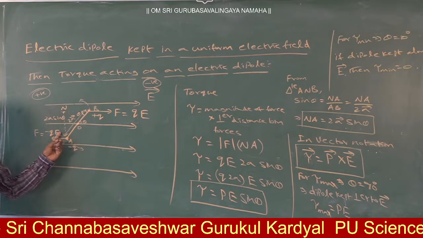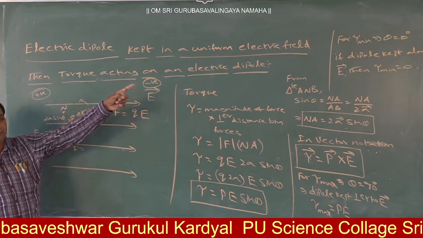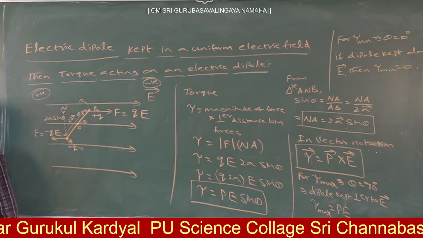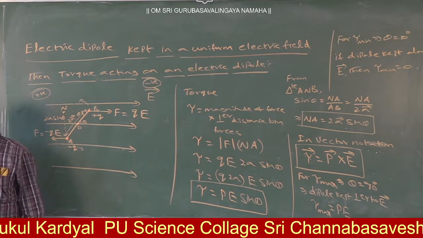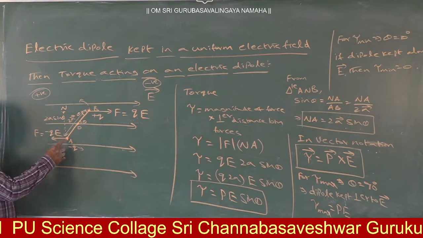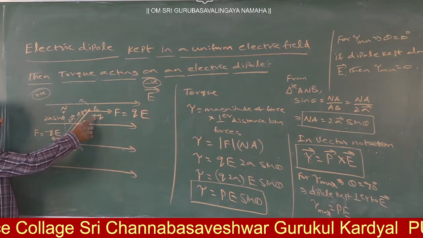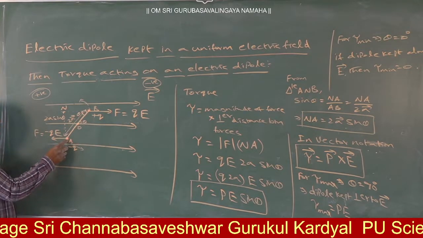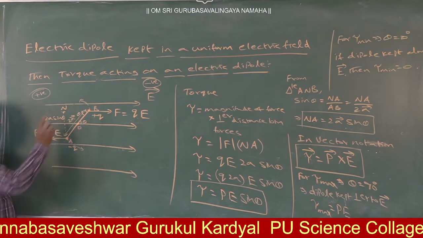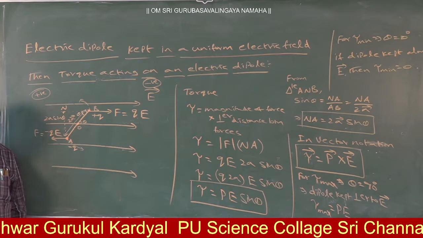Okay now, once again see, what is this one? Here we have considered a uniform electric field. Uniform electric field means what? Here the electric field lines should be parallel to each other. Now I kept one dipole such that at A minus Q charge is there, at B plus Q charge is there, and the length of the dipole is 2a. It is kept such that it makes an angle theta with respect to the electric field.